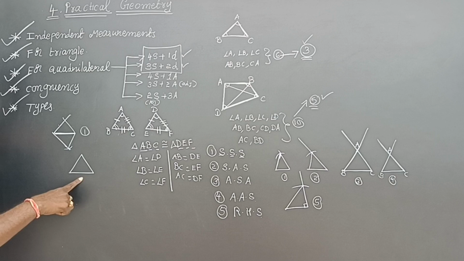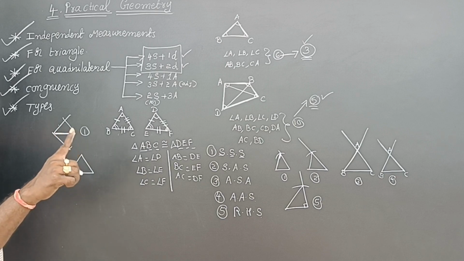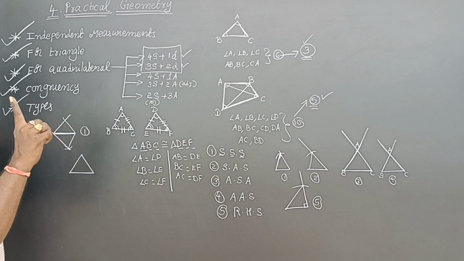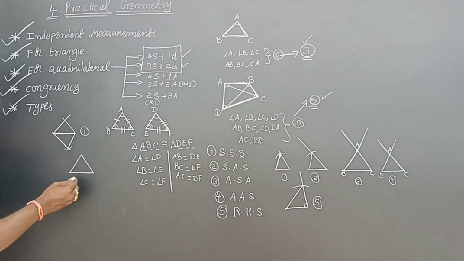So what have we taken? One diagonal and two sides we have taken. Another one we will take: two sides, one diagonal. Still we have one side and one diagonal.